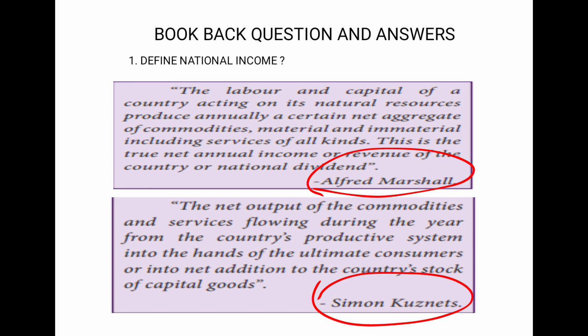In the board exam, they can ask you questions in two ways. They can ask you a general question, define national income. Among these two, you can write one. Suppose they ask you specifically, write the definition given by Alfred Marshall, then you have to write his definition. When you write the definition, please put it in inverted commas and always write the economist's name.